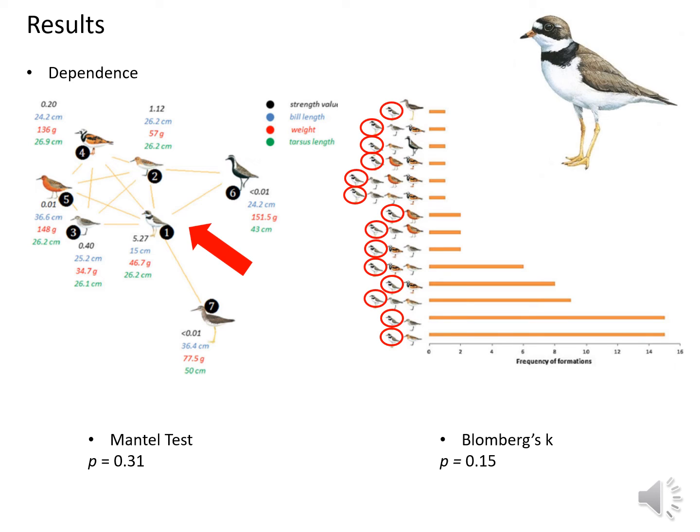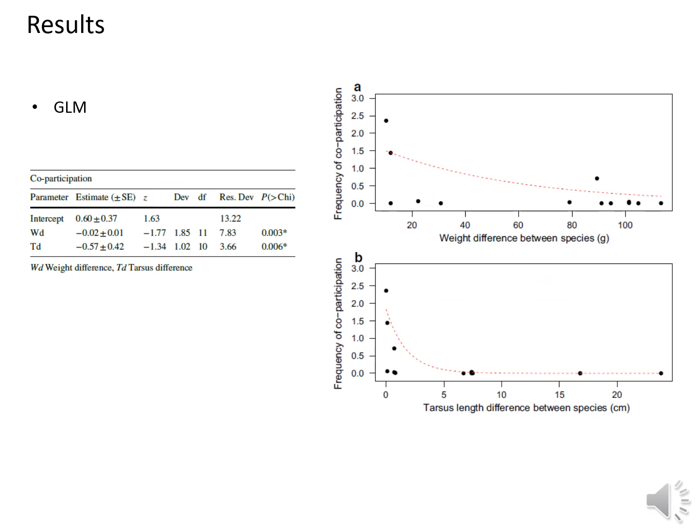As shown by the Mantel tests, co-participation between pairs of species was not related to their relatedness. Also, as shown by the Blomberg's K, body mass, bill length, and tarsus length did not explain the structure of the phylogenetic tree. GLM analysis showed that co-participation between shorebird species tended to decrease as difference in body mass and tarsus length increase.